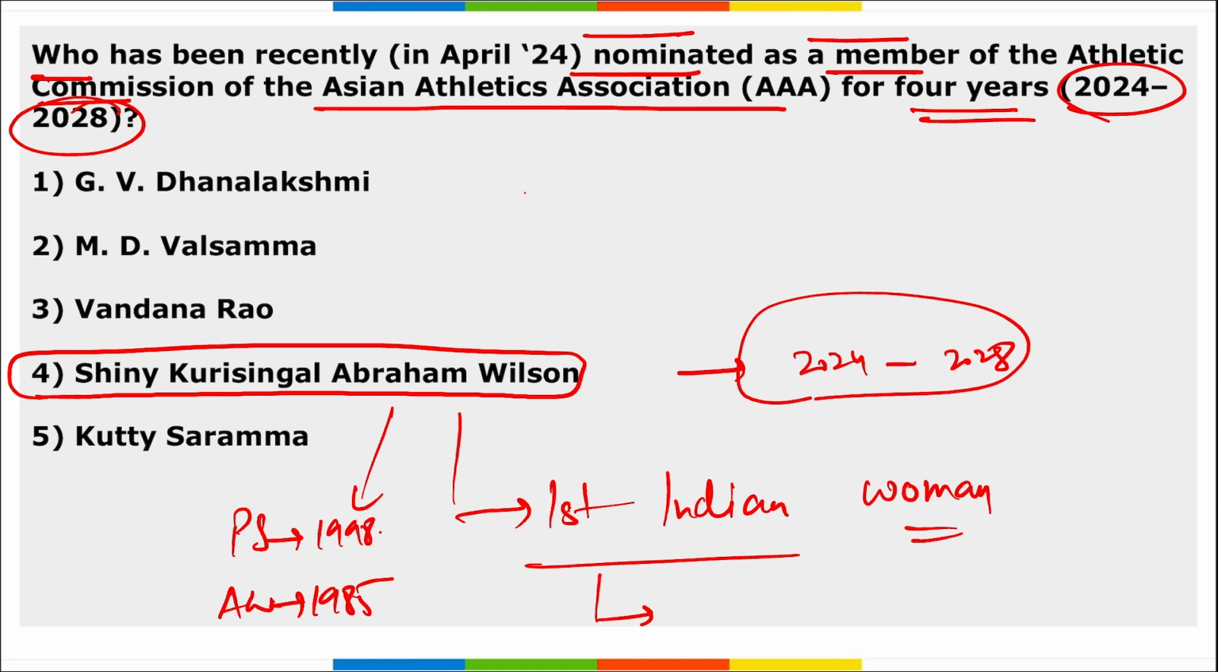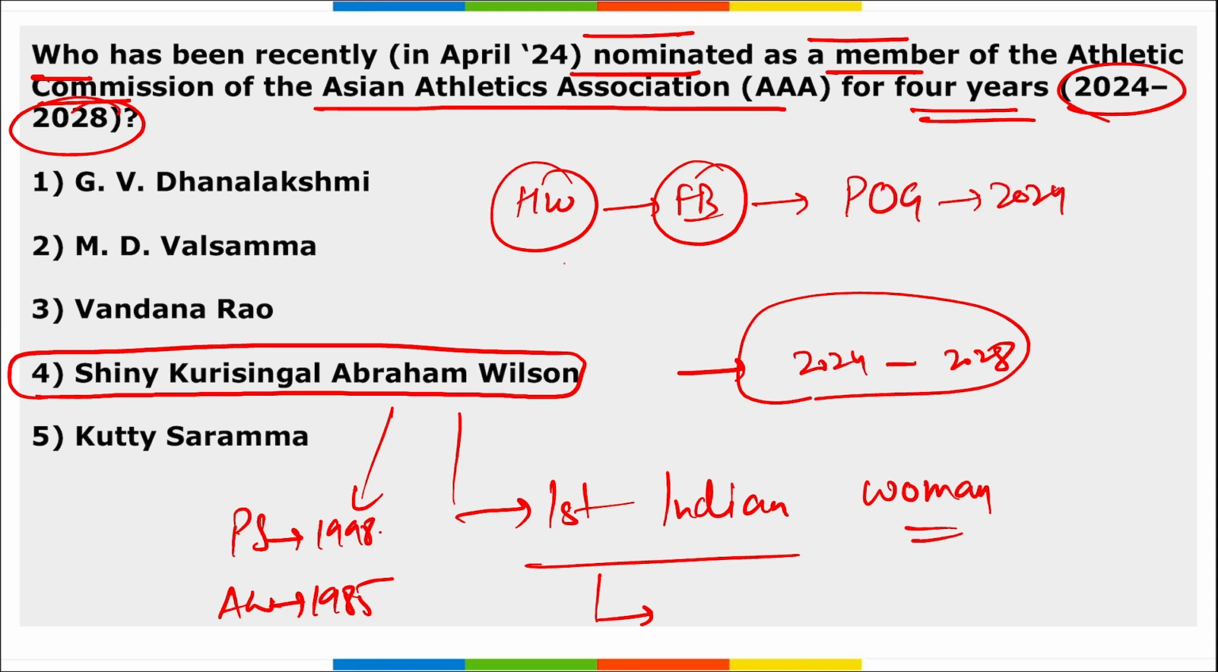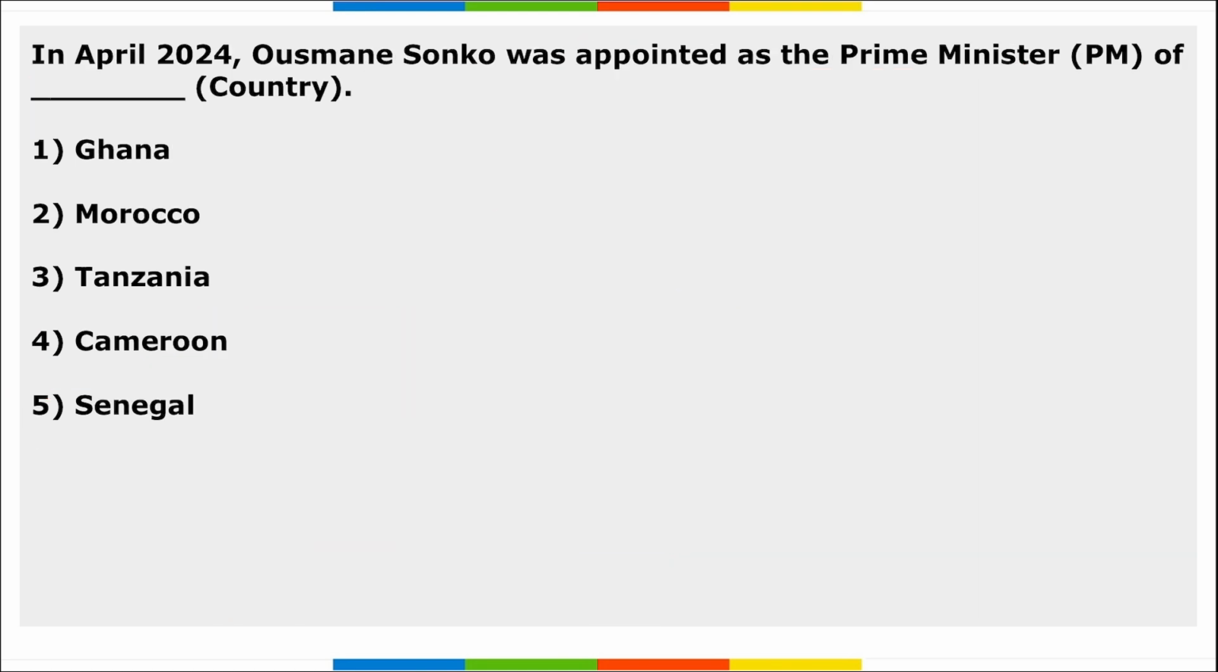Apart from this, remember, this is your homework question: who is the flag bearer for India for the Paris Olympic Games 2024? Also, apart from the flag bearer, who will be the torch bearer for 2024? These two are your homework questions, and I want to see the answers in the comment.